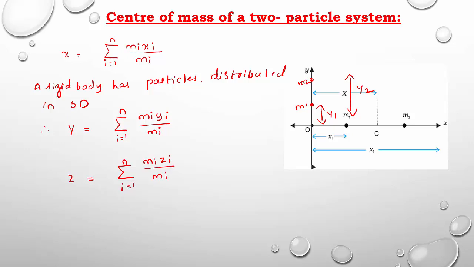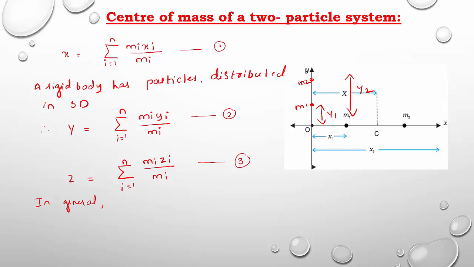When the particles are lying on x-axis, go for equation 1. When the particles are lying on y-axis, go for equation 2. When the particles are lying on z-axis, go for equation 3. So we have to consider all the three equations because the particles are distributed in space. Space means three-dimensional. Three-dimensional means all the three axes we have to consider. Is it clear? So instead of writing x-axis, y-axis and z-axis, in general, how to write the equation?